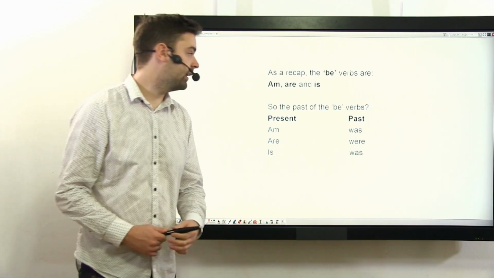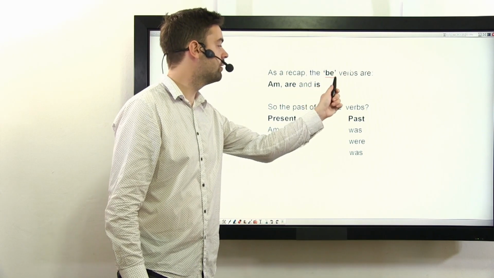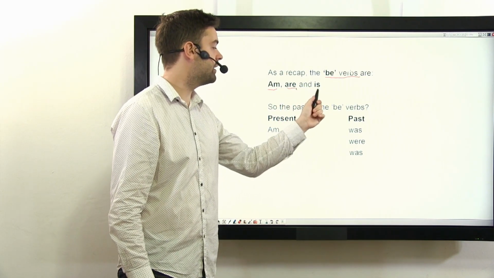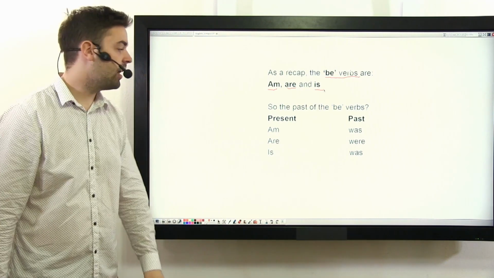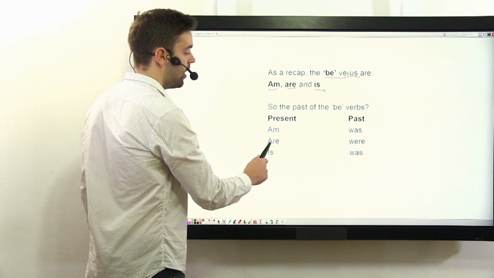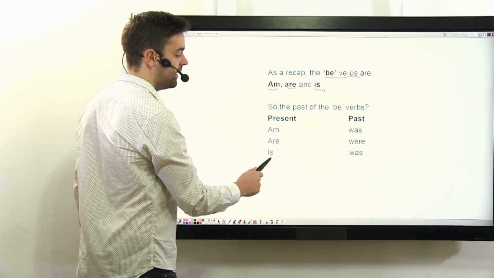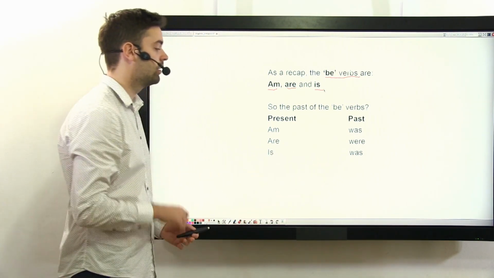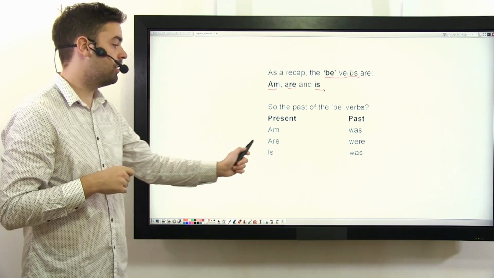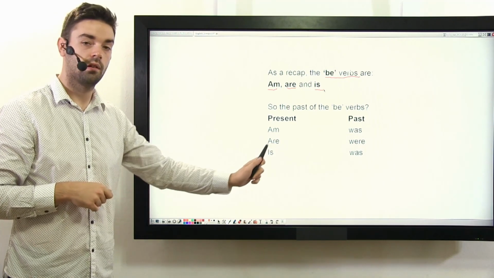So, as a recap, the be verbs are am, are, and is. And the past of these: am changes to was, are changes to were, and is changes to was. So am, was, are, were, is, was.